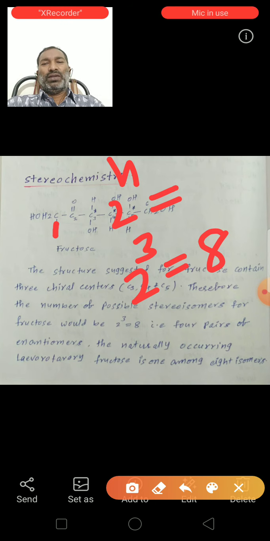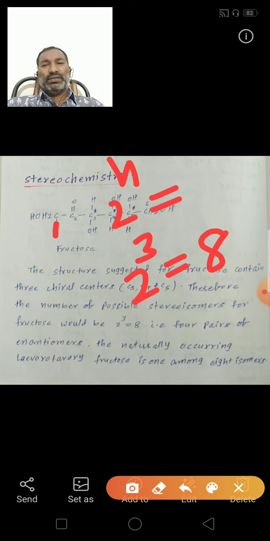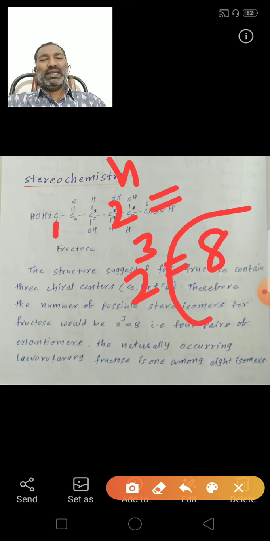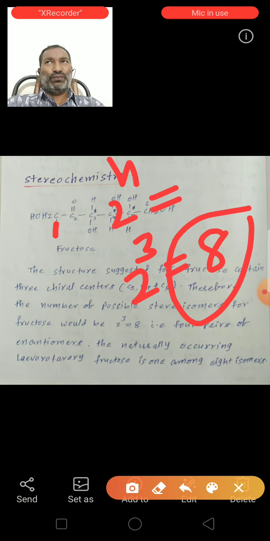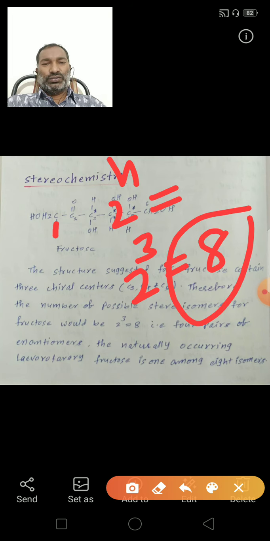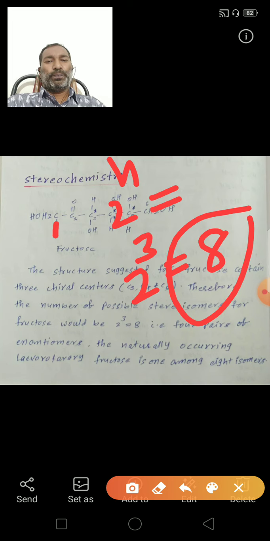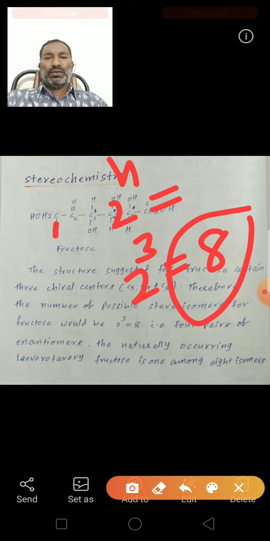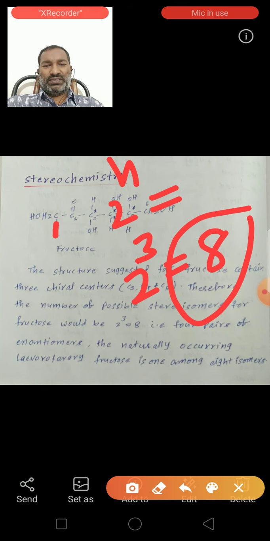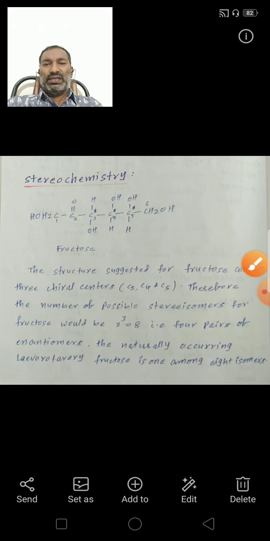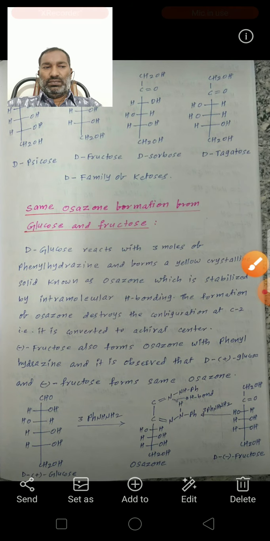So finally, there are 4 pairs of enantiomers.